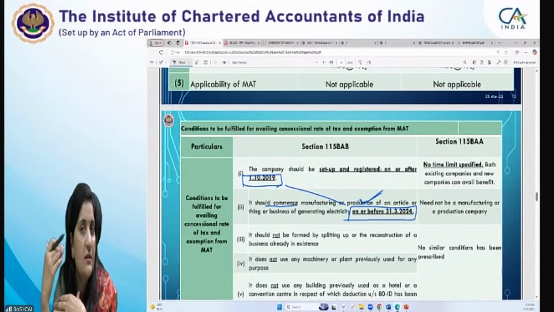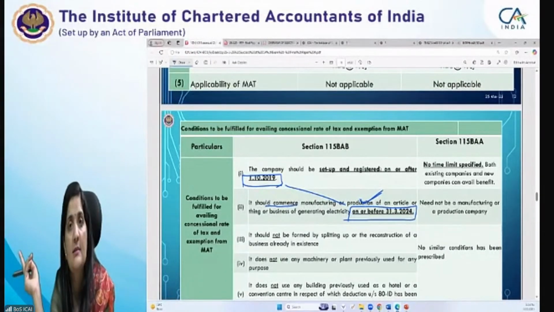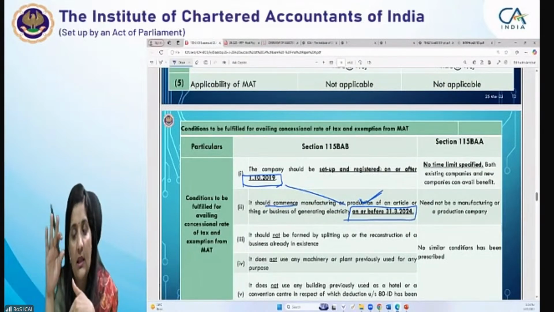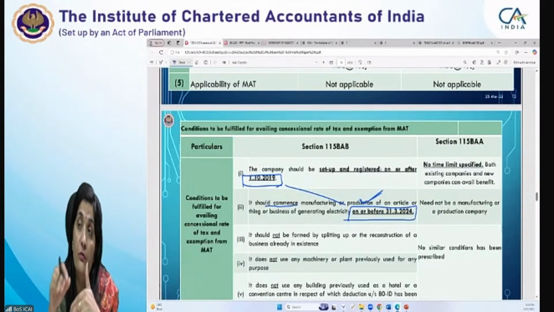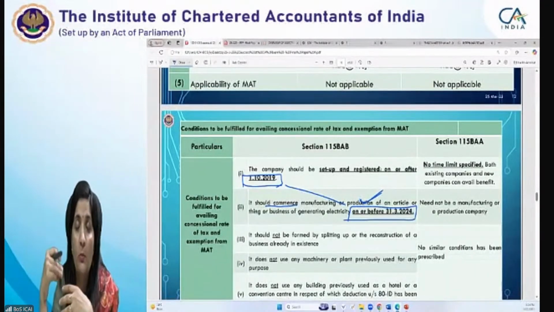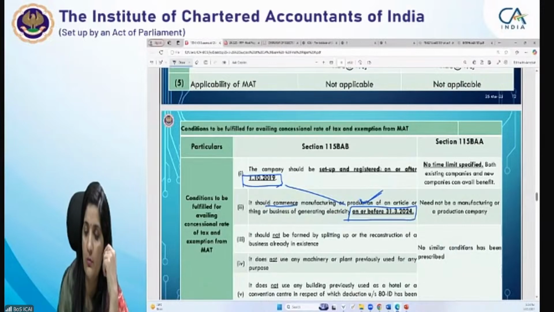So though that comparison would not be asked with respect to BAB, with BAA it is possible, because this kind of condition is not there. The existing companies can also come and take the benefit of 115 BAA. But once they have opted for BAA, they cannot go back. So it's a very critical decision for the company whether to opt for 115 BAA or not. This kind of question may be asked to determine and optimize the tax liability of a company. In that form, the questions can be asked.